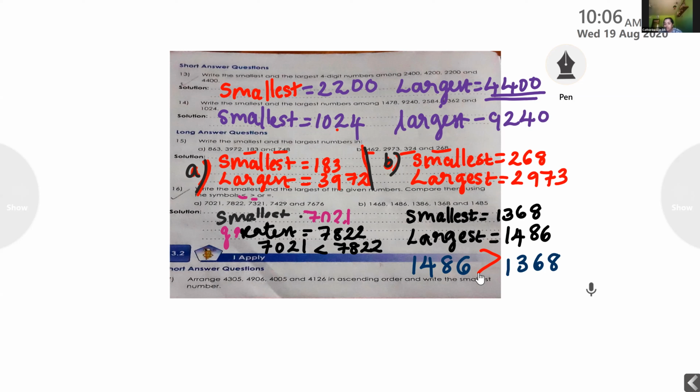Excuse me, ma'am. Ma'am, you wrote greatest for question A and largest for B. No, dear. This is the answer for A. This is the answer for B. Here I have written greatest. If you want, you can write largest in the question. Largest and greatest, the words are the same. Okay, ma'am. If you want, you can write largest. No problem.